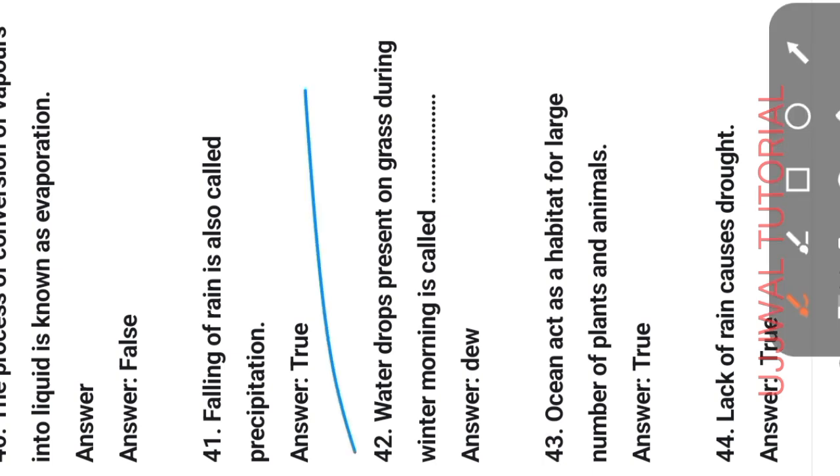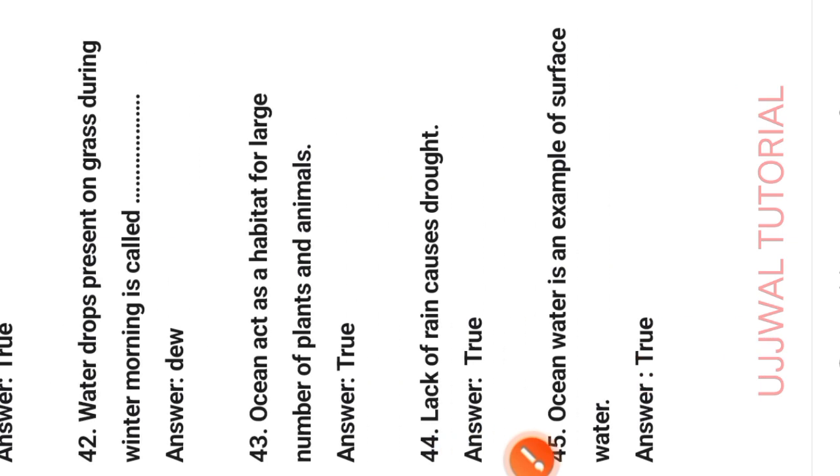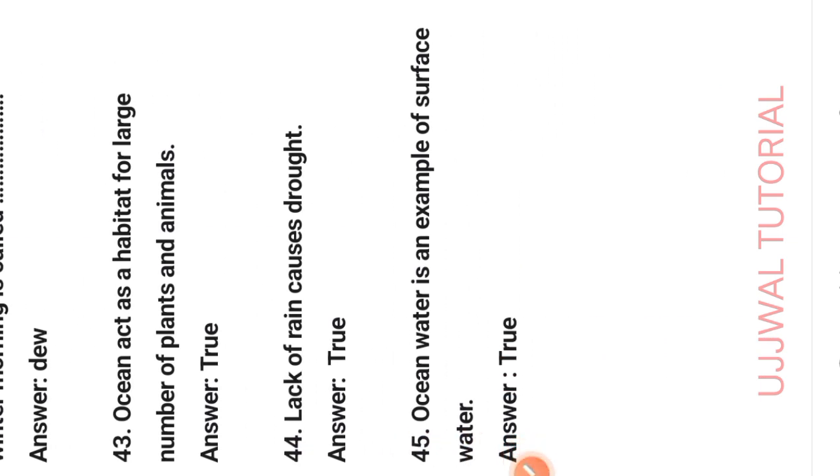Next question, question number 42. Water drops present on grass during winter morning is called dew. Yes, it is called dew. Next question, question number 43. Ocean acts as the habitat for a large number of plants and animals.